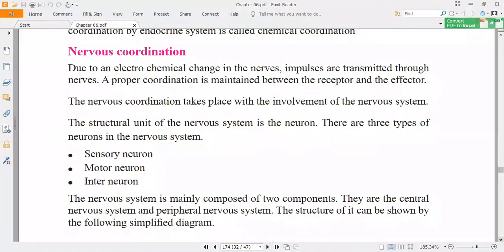There are three types of neurons in the nervous system: sensory neuron, motor neuron, and interneuron. What is the function of the sensory neuron? They transmit the impulses from sensory organ to the central nervous system. And what is the function of the interneuron? They connect the sensory neuron with motor neuron. And what is the function of the motor neuron? They transmit the impulses from central nervous system to the effector.